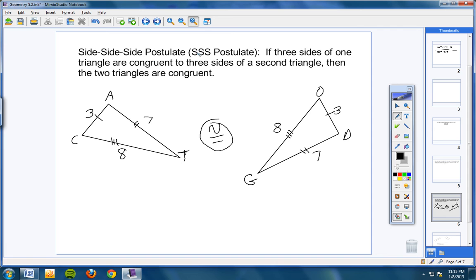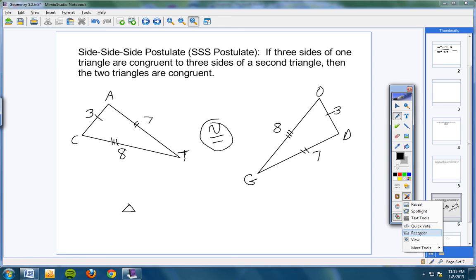Now don't forget what we learned on Wednesday or Tuesday, I think it was. When two triangles are congruent, then all of their parts are congruent. Okay? So let's quickly go ahead and write a triangle congruence. So please write this in your notes. Be very careful now. Okay? Writing this triangle congruent statement will not be as easy as you think, so please listen carefully.